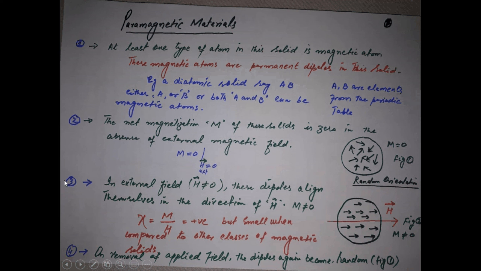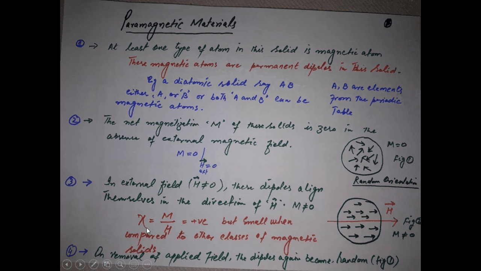The third thing about this class of solid is that when this solid is placed in an external magnetic field, here you can see that this solid of figure 1 is placed in a magnetic field H, which is applied externally. These dipoles align themselves in the direction of the magnetic field. So the total magnetic moment of this solid becomes non-zero, and it becomes the sum of the magnetic moments due to these small tiny dipoles.